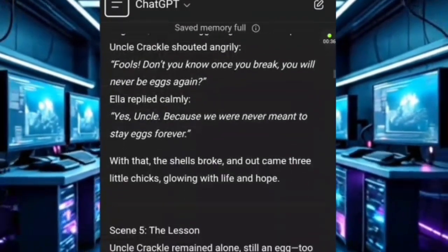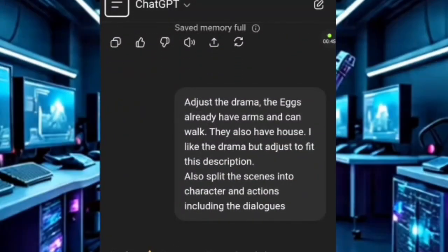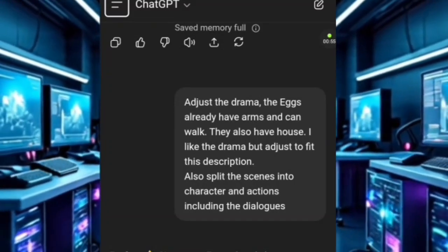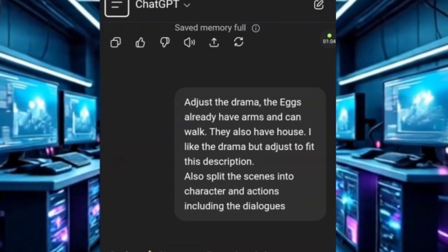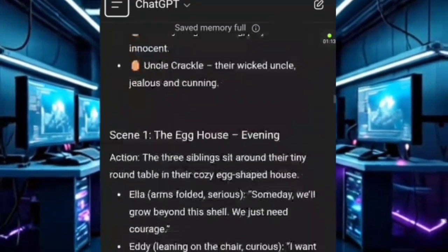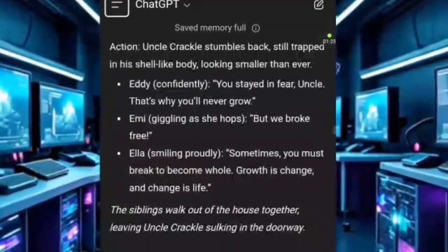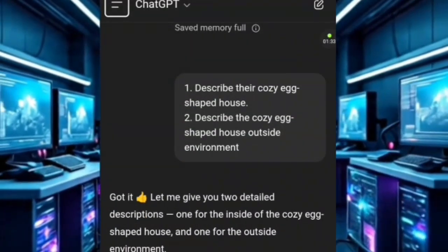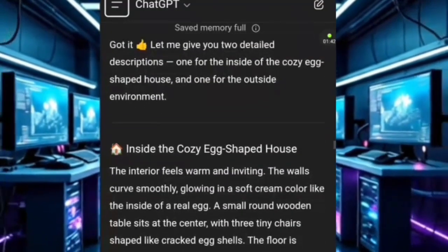But I found out that the one it gave me did not have legs, and I needed an egg with legs that can move. So I had to rephrase what I needed and ask ChatGPT to adjust it, which it did for us, and gave us this. After that, I still went ahead and asked ChatGPT to split them into characters, visual prompts, dialogue, and camera movements, and automatically ChatGPT displayed everything. Now, having our prompts already with us, the next thing is to head over to Gemini AI to generate everything.